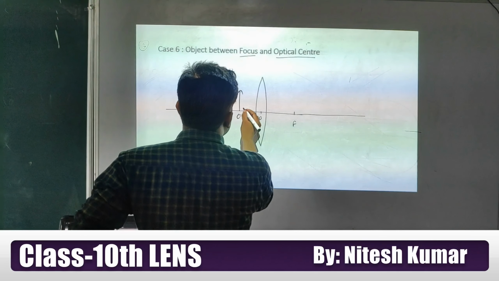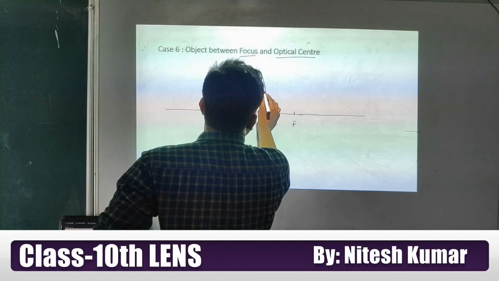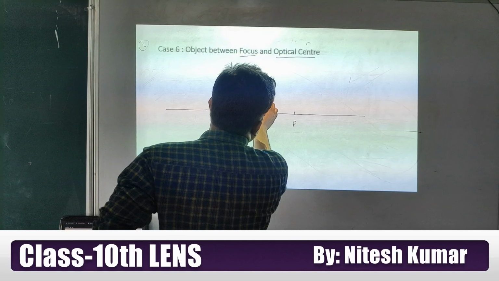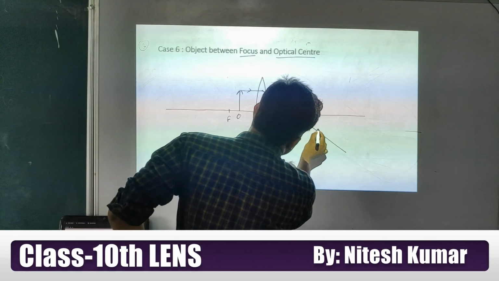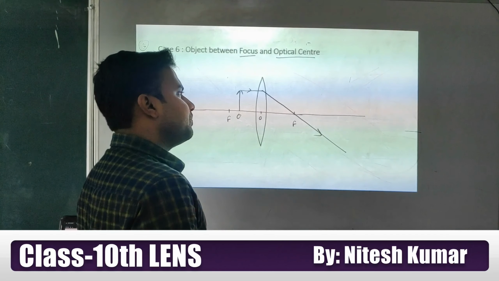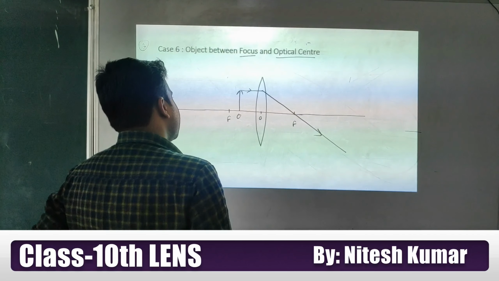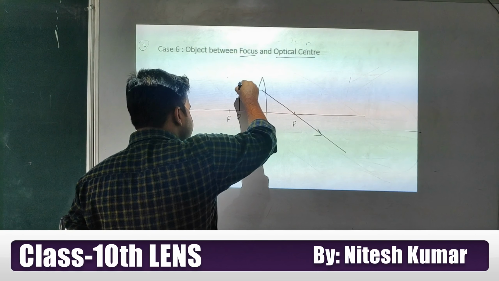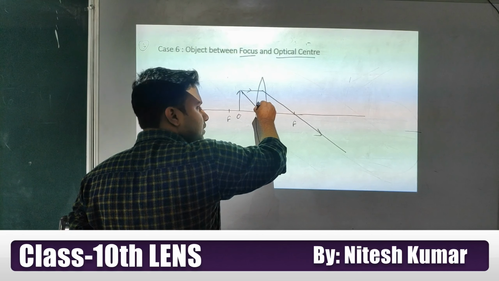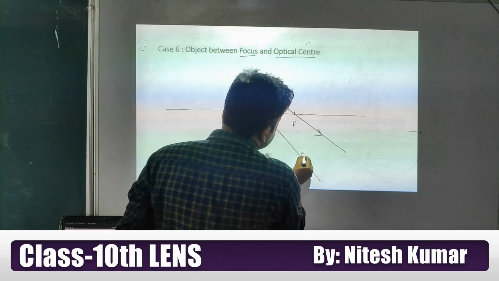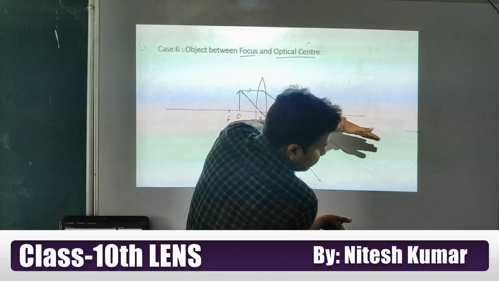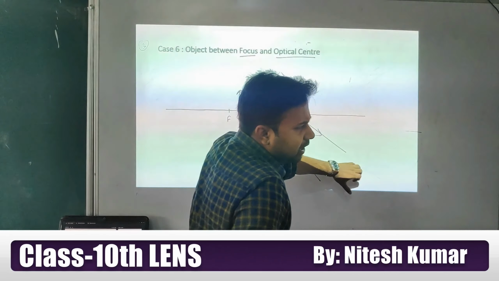This is our object; where will the image form? Look at this, the ray coming parallel to the principal axis, the same rule I am applying everywhere, will pass through the focus. Now the ray falling at the optical center will go without deviation. Now look at this, the rays are diverging, so they will never cut each other.